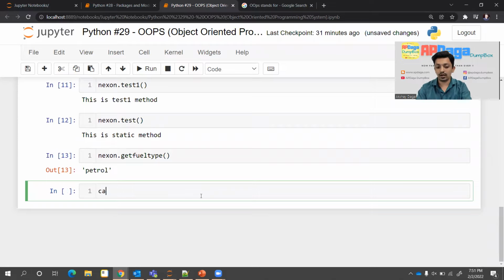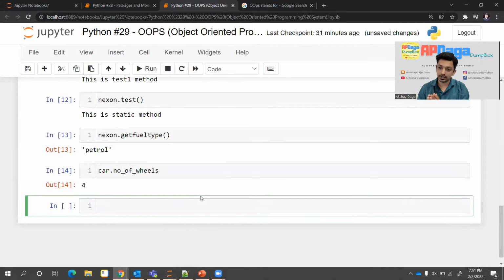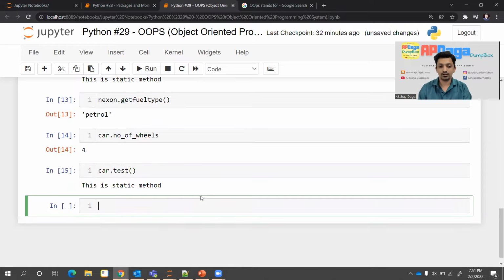The name of the class is car. If I write car dot, what can I access? I can access number of wheels, 4, because it is associated with the class directly, not with the object. Similarly, if I write car dot test, don't forget, test is a static method.